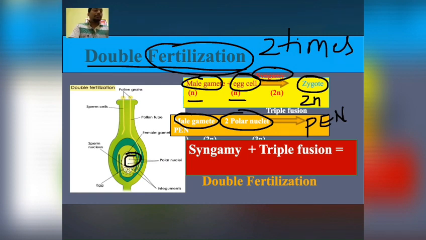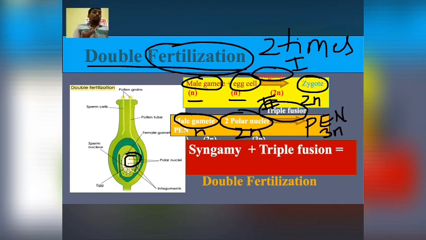Second male gamete will fuse with 2 polar nuclei to form primary endosperm nucleus, and male gamete here is haploid, 2 polar nuclei, that is diploid, and it will form primary endosperm nucleus, that will be triploid. So here 3 nuclei are getting fused, so this is called triple fusion. So fusion is taking place twice. Syngamy, first one, and second one is triple fusion.